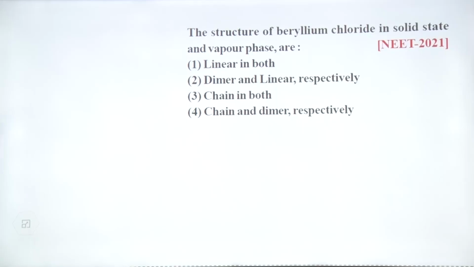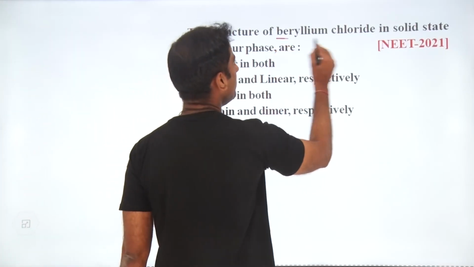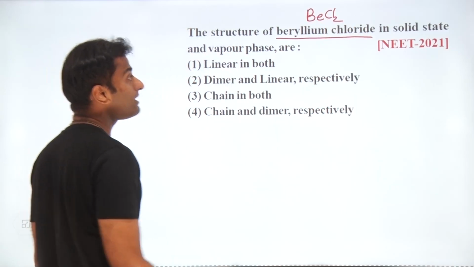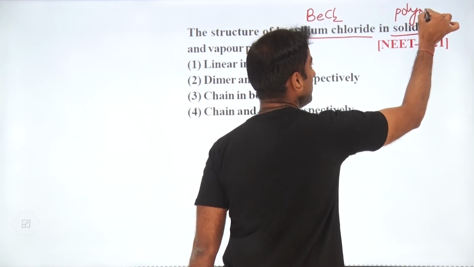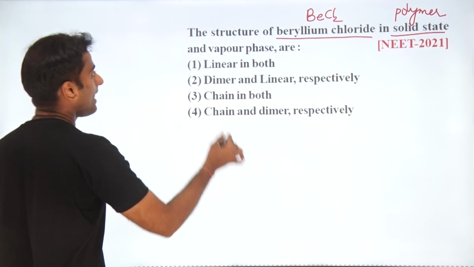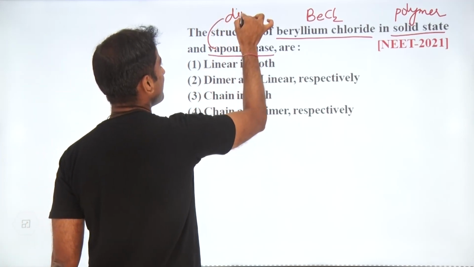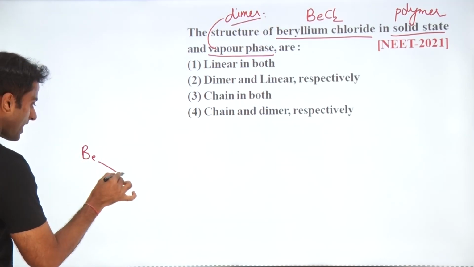Hello student, this question is asking the structure of beryllium chloride, BeCl2, in a solid state. Student, this is the polymer, a linear polymer. And in the vapor phase, this will form the dimer. So we can draw the structure in the solid state.